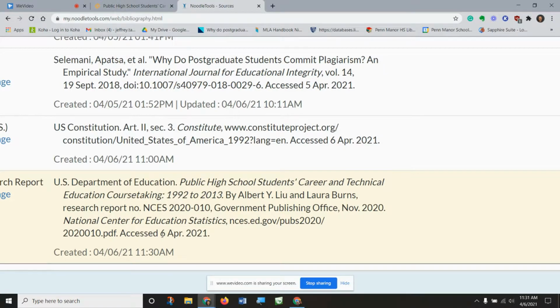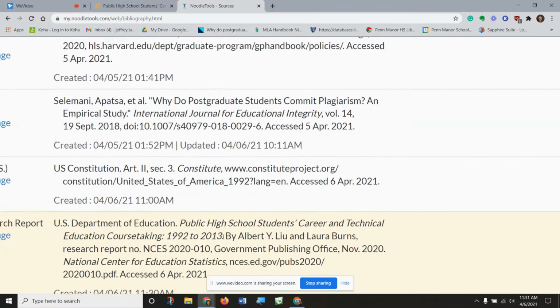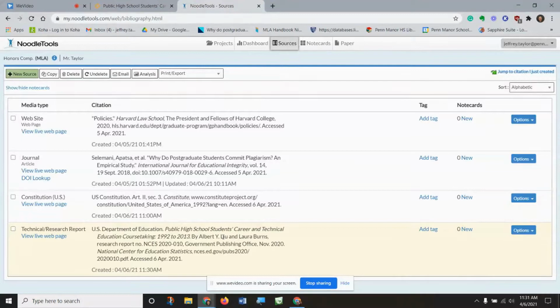Again, you see the nesting levels here. There's a lot of different information. It's one of our longer citations so far. So definitely a little bit more involved, but some of these reports can be very useful for your research.